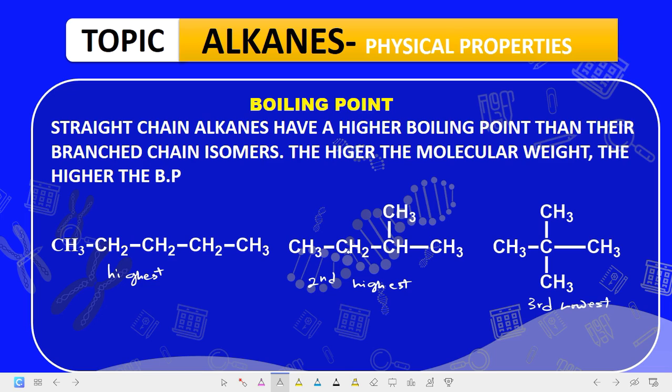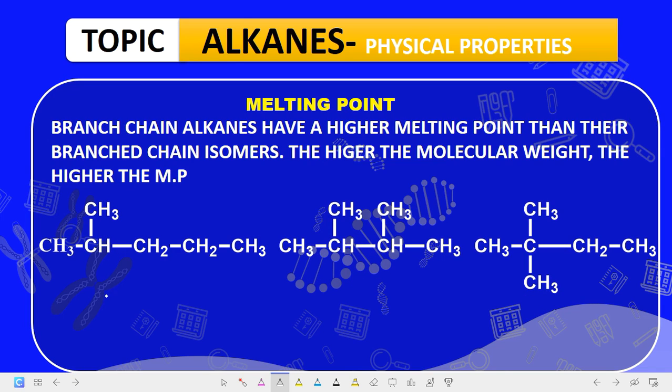So do we get it now? That branching reduces the boiling point of alkanes. Branching reduces the boiling point of alkanes. Are we getting it now? Straight chain alkanes usually have higher boiling point than their branching isomers. Okay, let's continue.